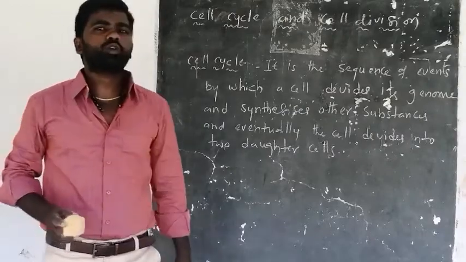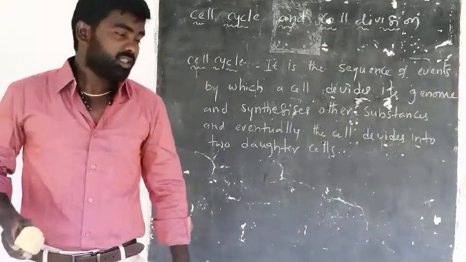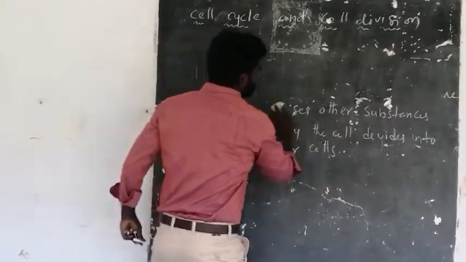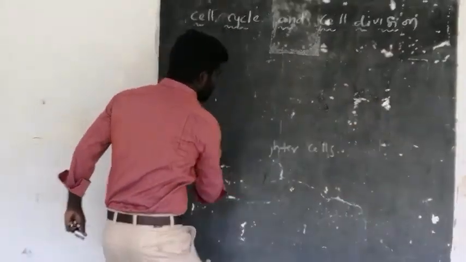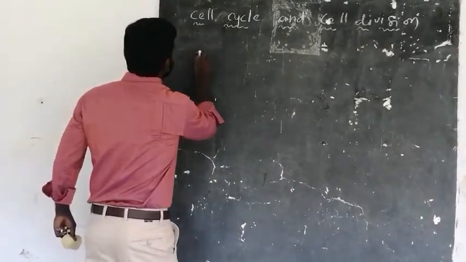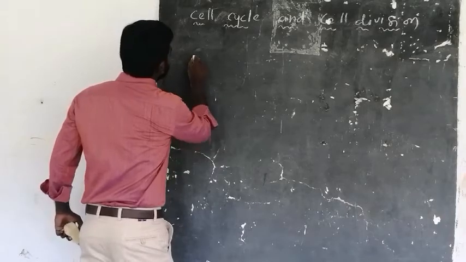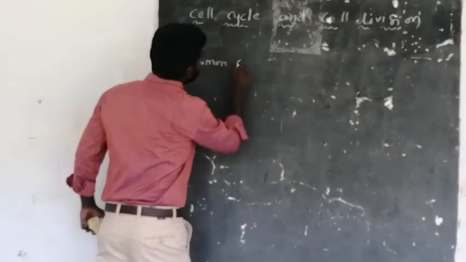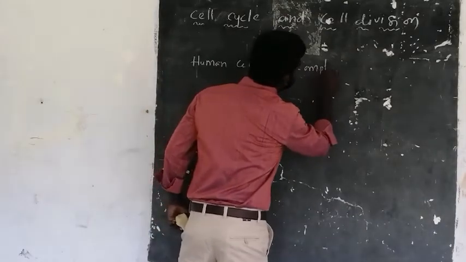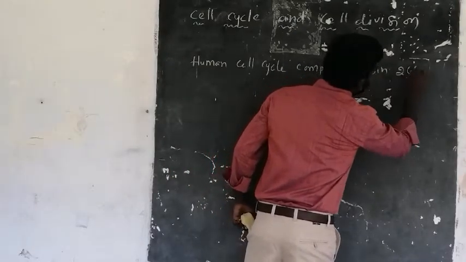And the total duration of cell cycle varies for different organisms. For example, the human cell cycle completes within 24 hours.